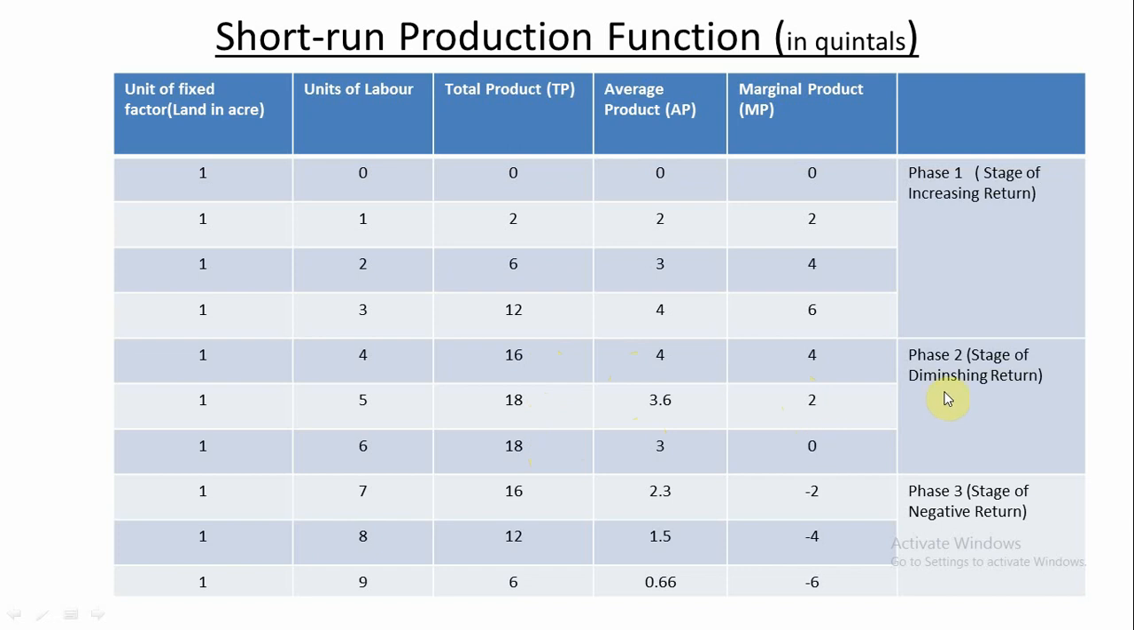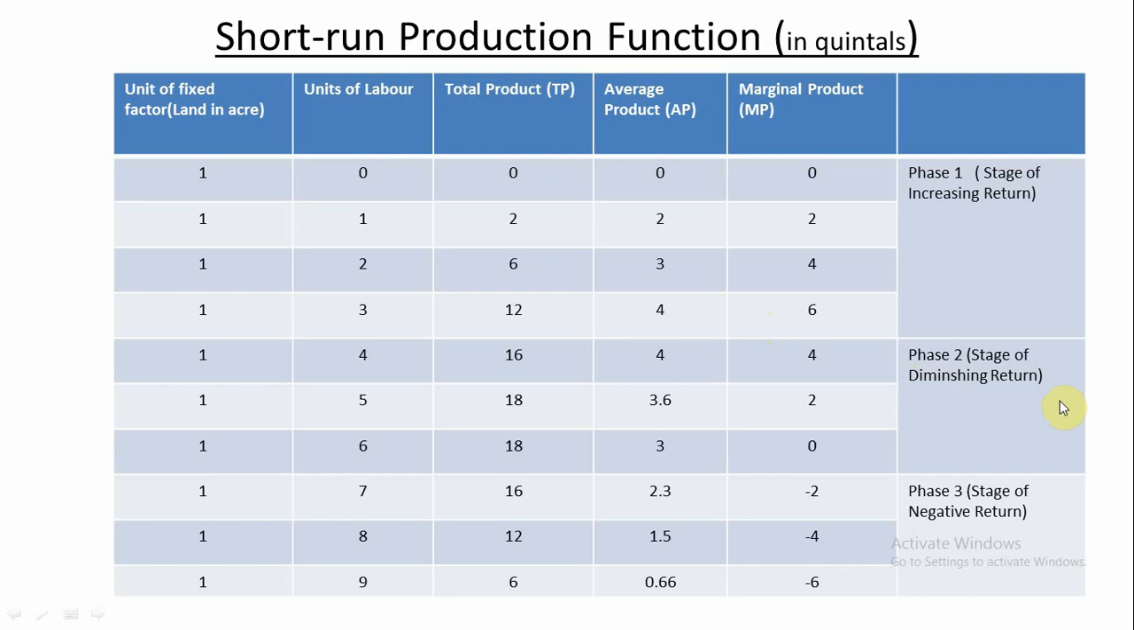You see, this is the stage of diminishing return, stage 2, phase 2. First one is the stage of increasing return, up to the third unit of labor applied in the production process. But from the fourth to the sixth unit of labor, the stage is known as the stage of diminishing return. It is phase 2 of the production process.